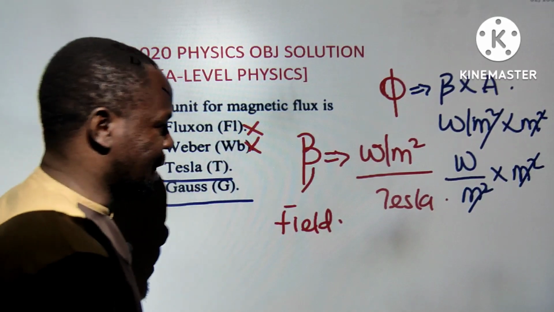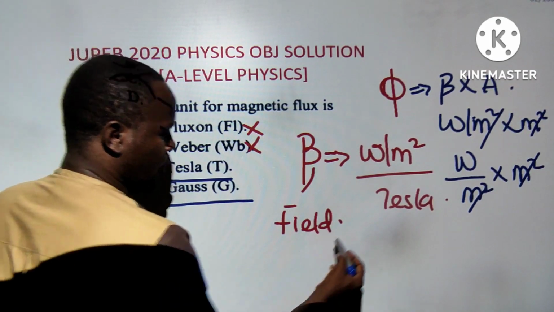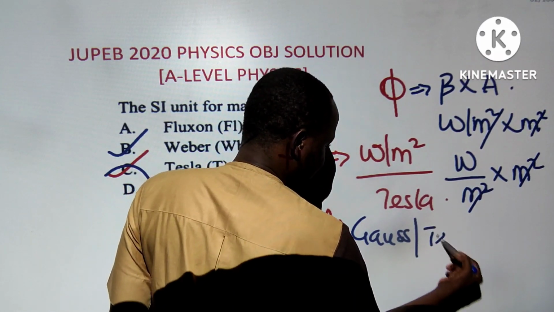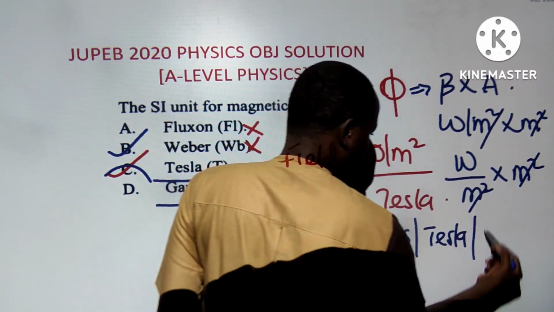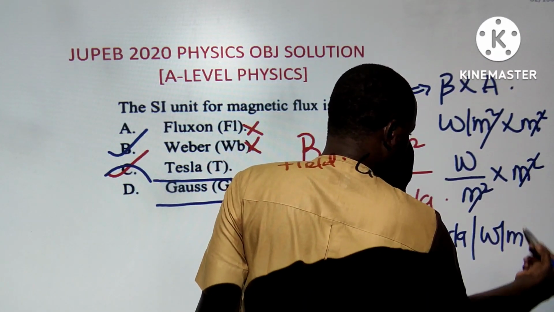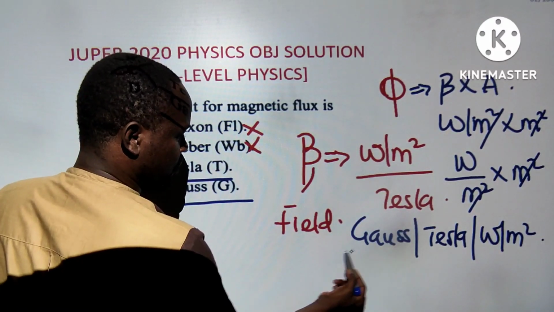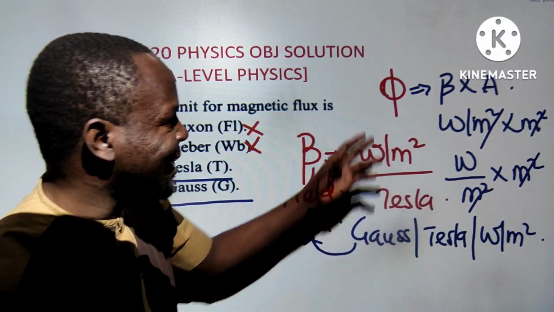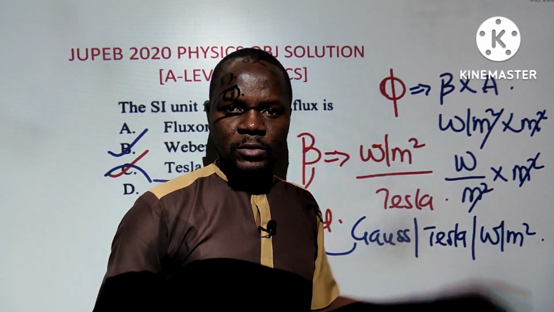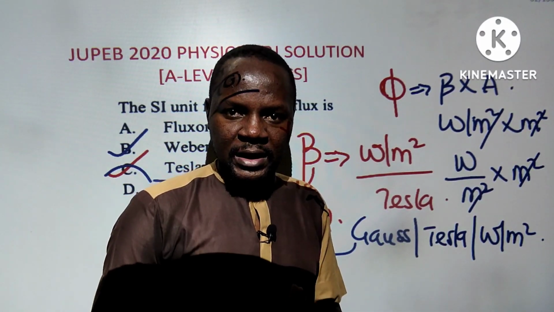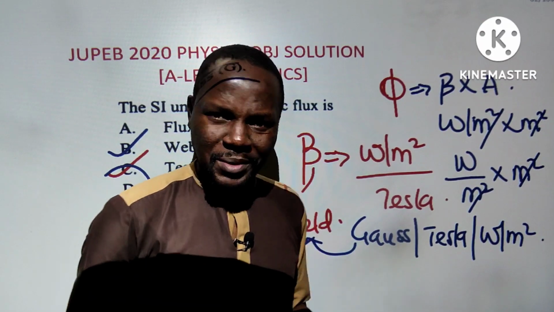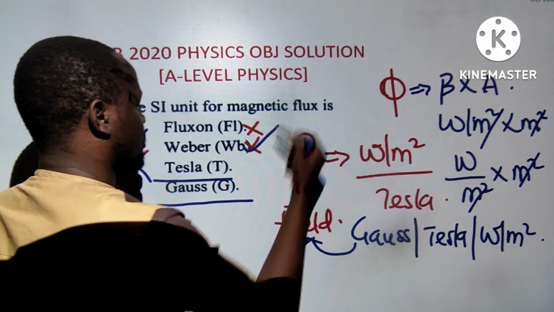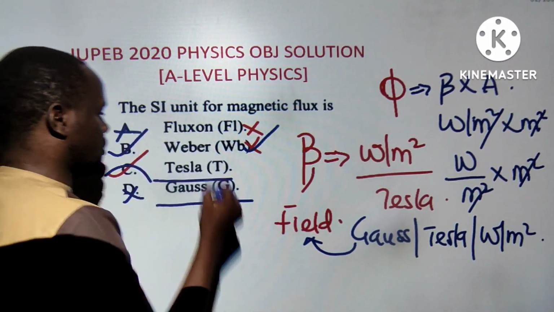So that is what I was looking at: Gauss is the same thing as Tesla, which is the same thing as Weber per meter squared, and this is what we use as the SI unit for magnetic field. Magnetic flux is field times area. The larger the area, the stronger the flux. You remember that concept? So the answer to this is B. Apologies. B is correct. So next one, guys.